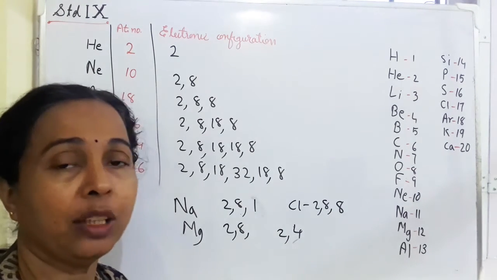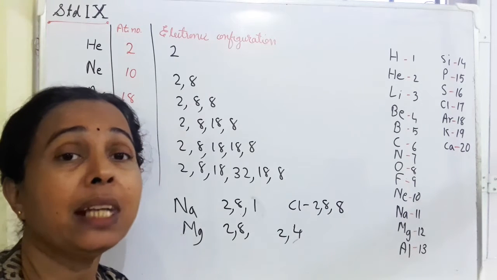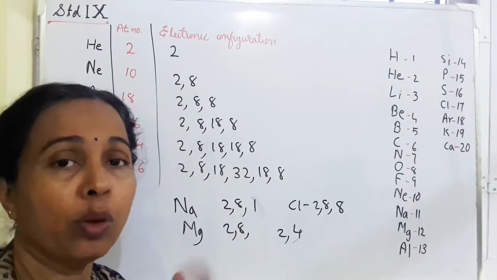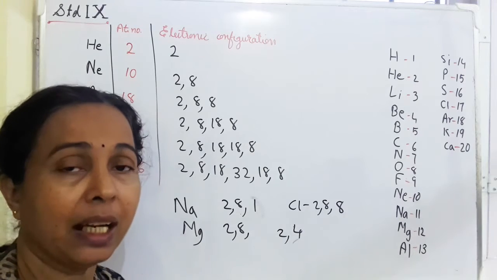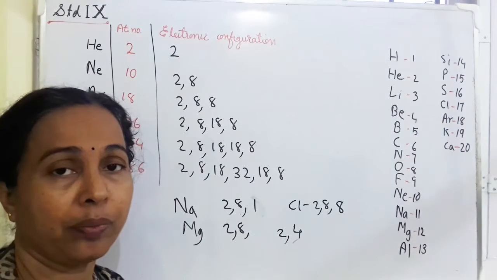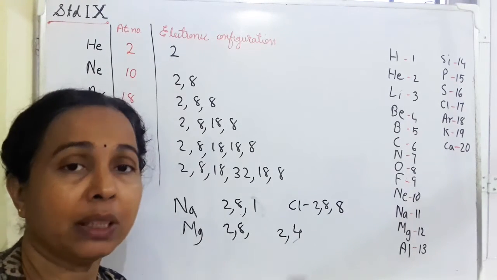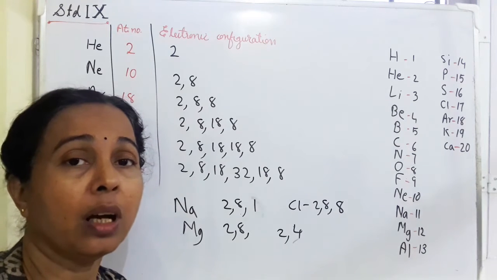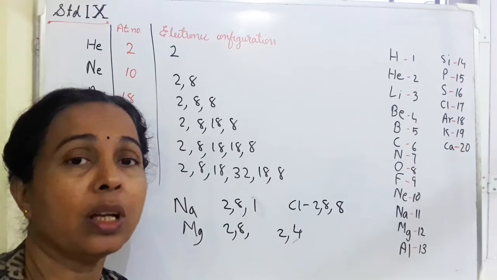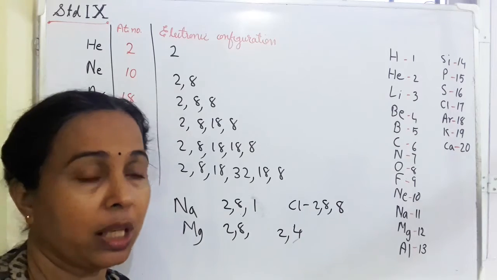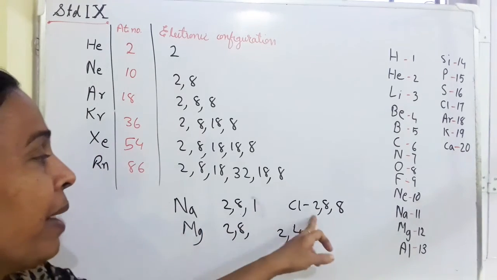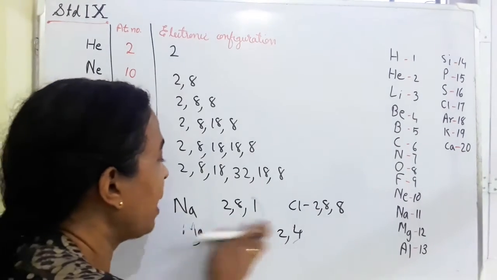So what I am telling you now is atoms can get stability either by losing electron, or by gaining electron, or by sharing electron. So when an atom combines with another atom, it is sometimes losing electron, sometimes gaining electron, or sometimes sharing electron in the outermost shell. For example, sodium combined with chlorine.